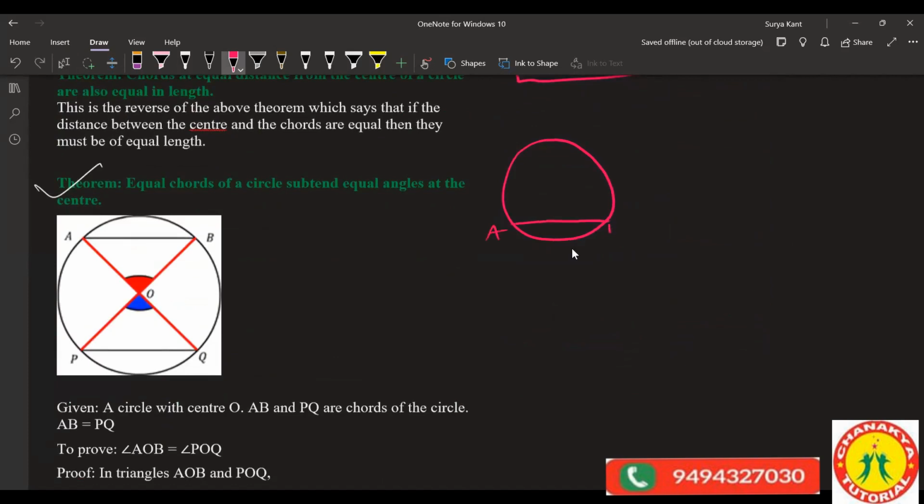If AB equals CD, correct? Yes, sir. First I'll write here. So what you do, I'll just tell you right now. AB is equal to CD.